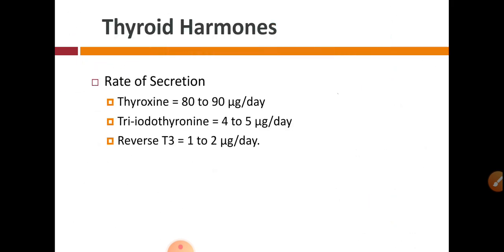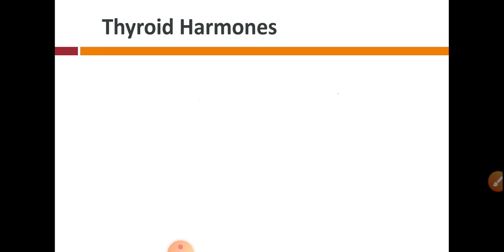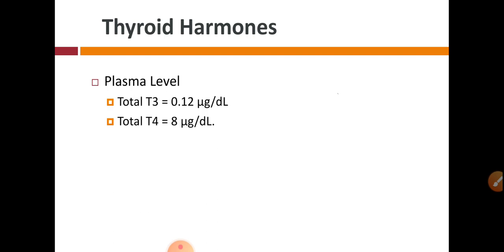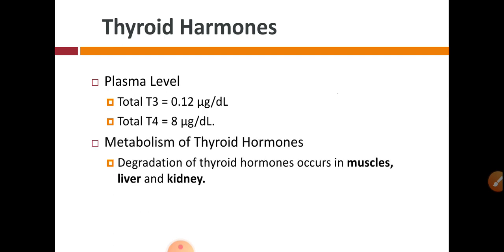Rate of secretion: thyroxine or T4 has a higher rate, that means 80 to 90 microgram per day, while T3 has a lower rate than T4, 4 to 8 microgram per day, while RT3 is secreted in very small quantity. Plasma level is 0.12 microgram per deciliter for T3, while T4 has 8 microgram per deciliter.